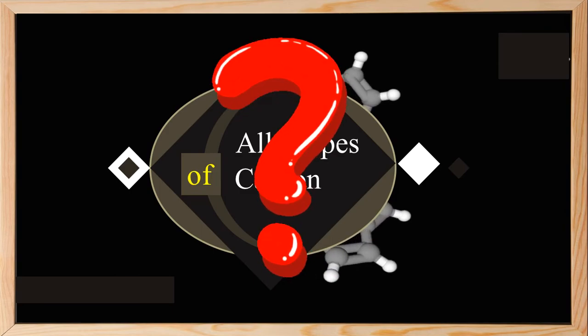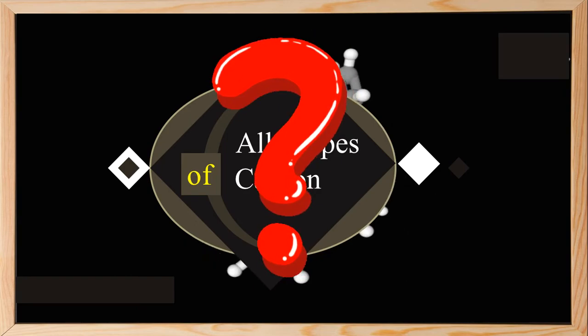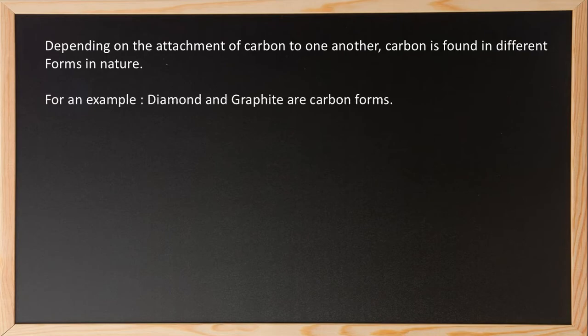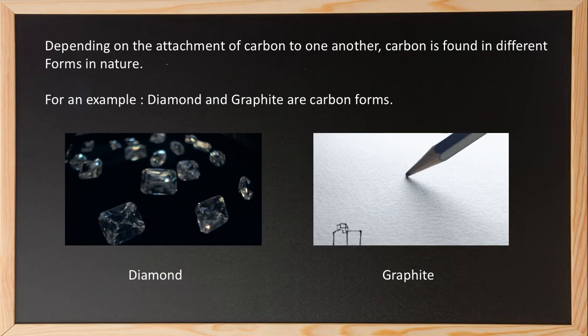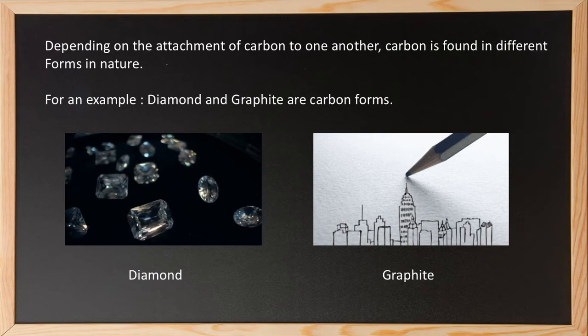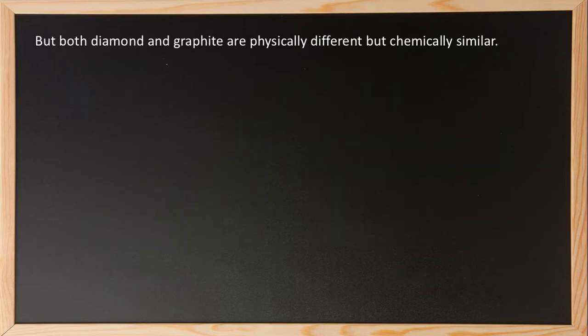But what are allotropes? Allotropes are nothing but the presence of an element in more than one physical form. Depending on the attachment of carbon to one another, carbon is found in different forms in nature. For example, diamond and graphite are carbon forms. Here you can see diamonds and also graphite. Graphite is present in pencil nib, whereas diamond we have in jewelries, rings, etc. So here both diamond and graphite are physically different but chemically similar. Chemically they are made up of carbon, but physically they vary in their properties.